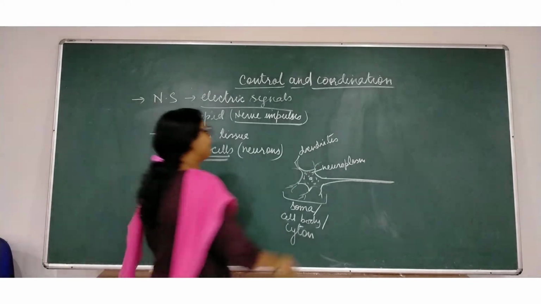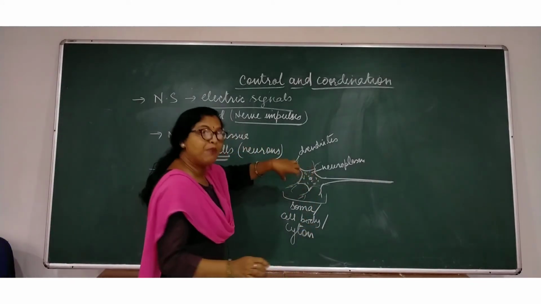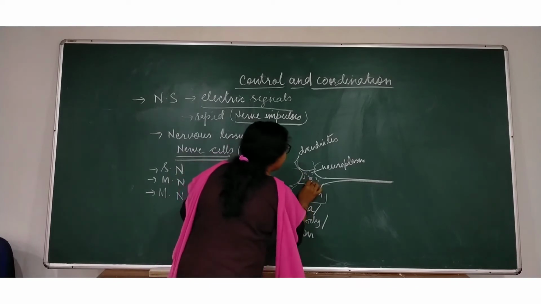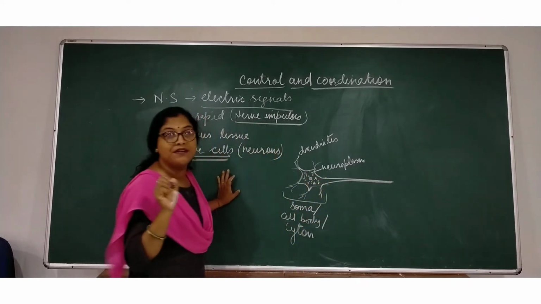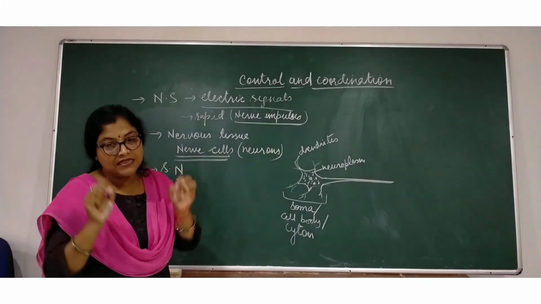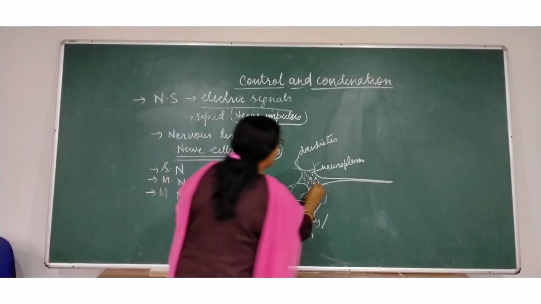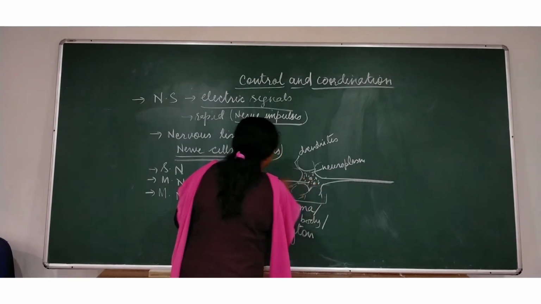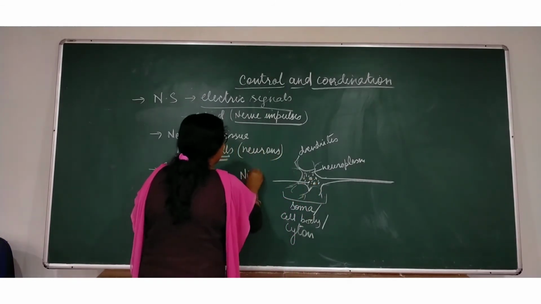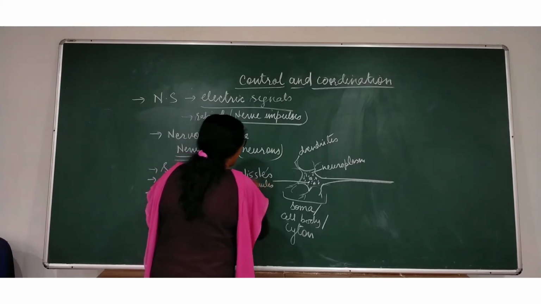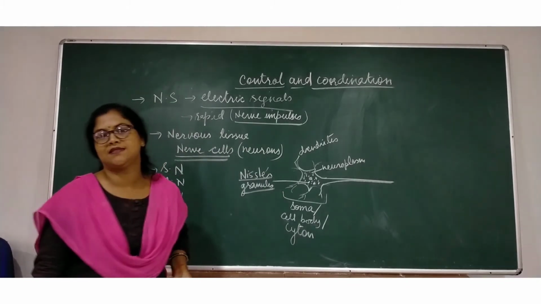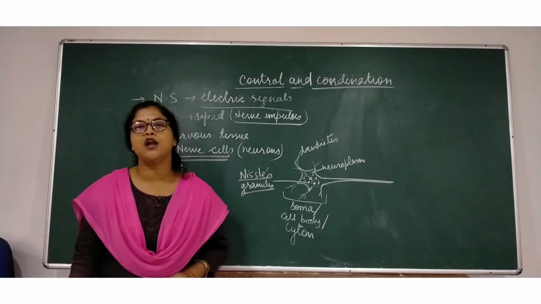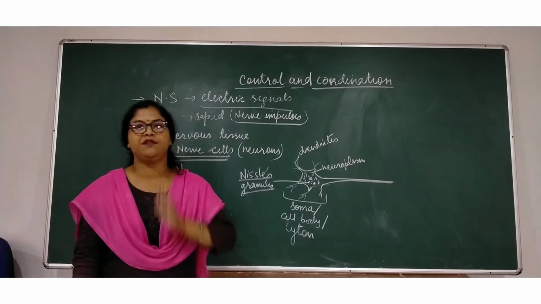In this cytoplasmic material, there are some small granule-like structures. These special granules are known as Nissl's granules. These Nissl's granules are fragments, broken parts of rough endoplasmic reticulum.